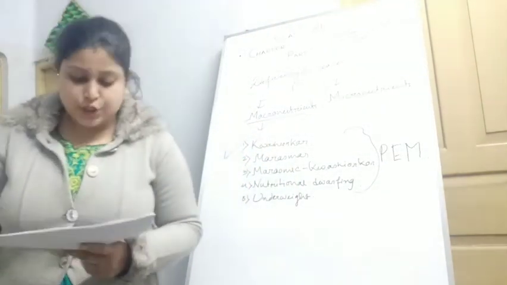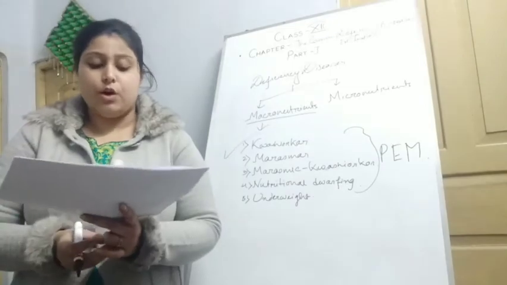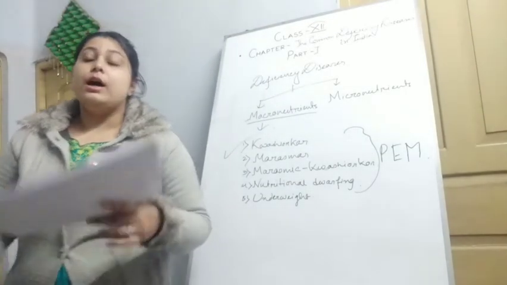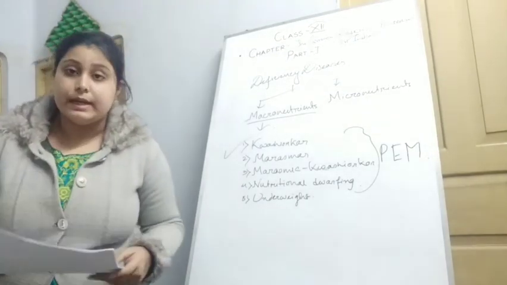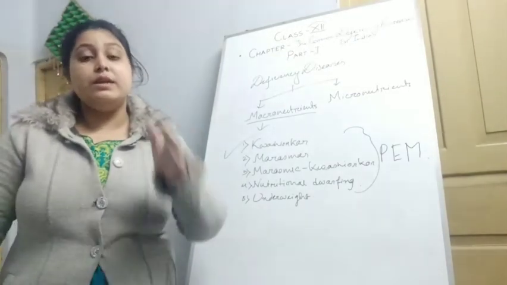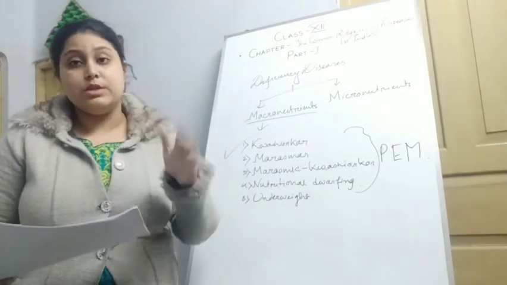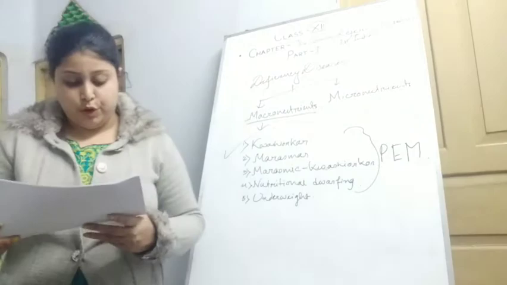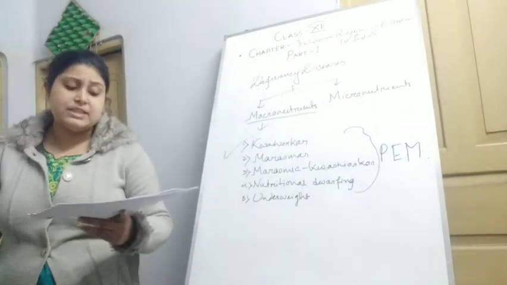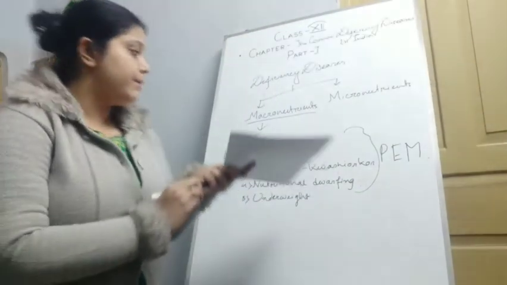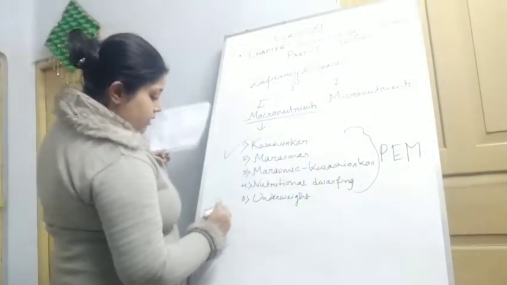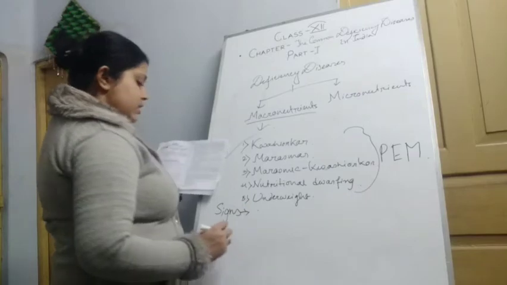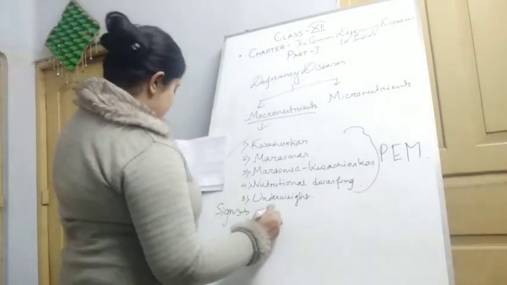Kwashiorkor is called the disease of the displaced child. Mainly it occurs due to the deficiency of protein. The babies who are displaced from his or her mother can be the sufferers of kwashiorkor. So what are the main signs or symptoms of this kwashiorkor? One is edema.